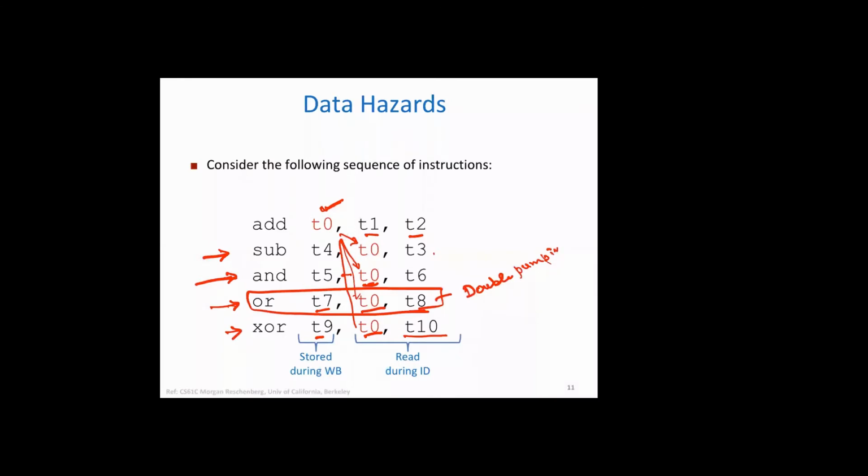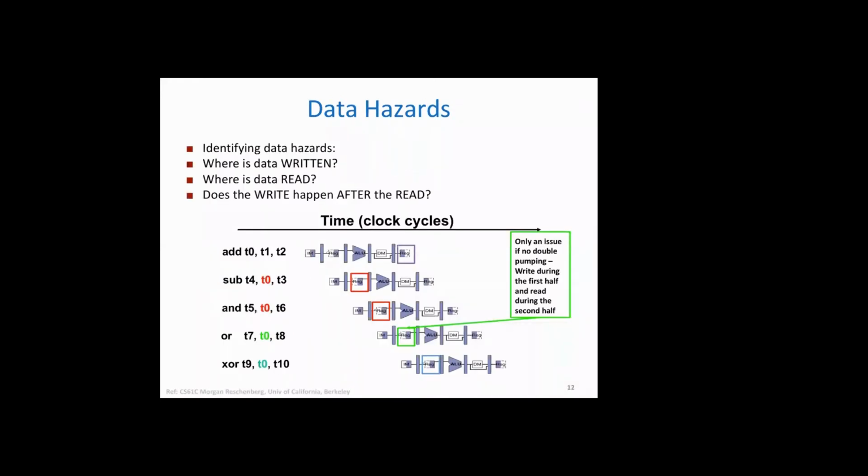Otherwise, if we're not using double pumping, then these three are in trouble. We can see T0 here in red: we are using it here while the results are available there. Results are available in the 5th cycle.